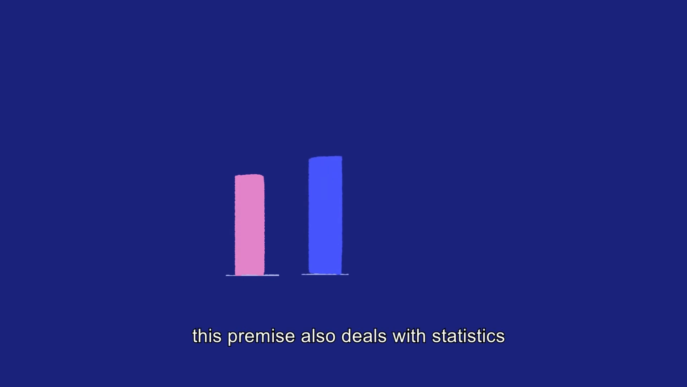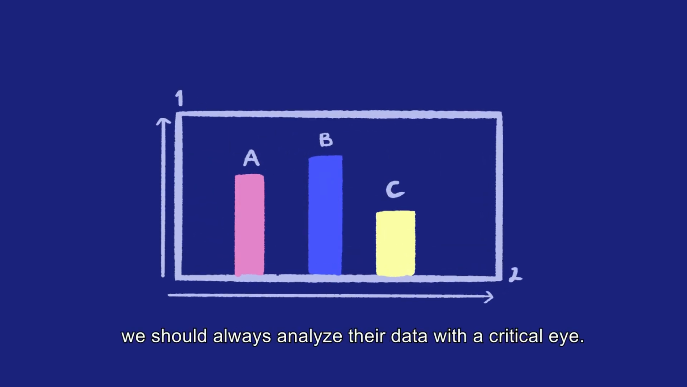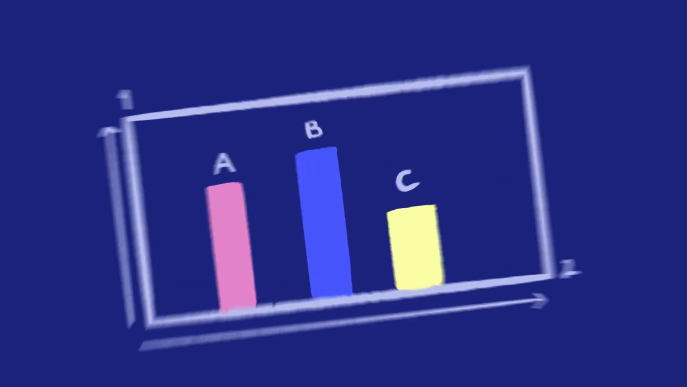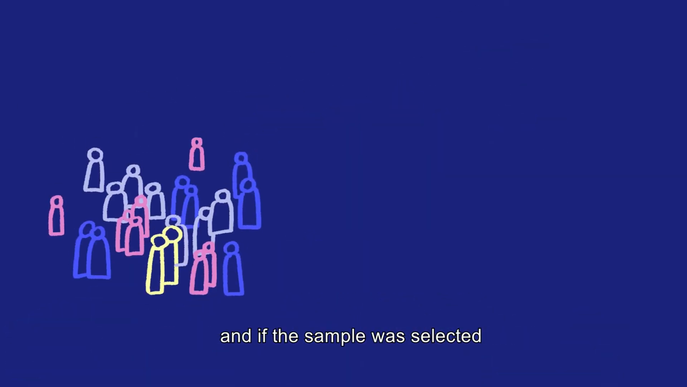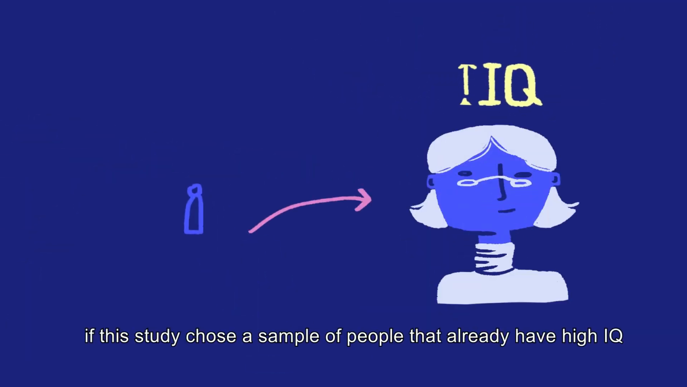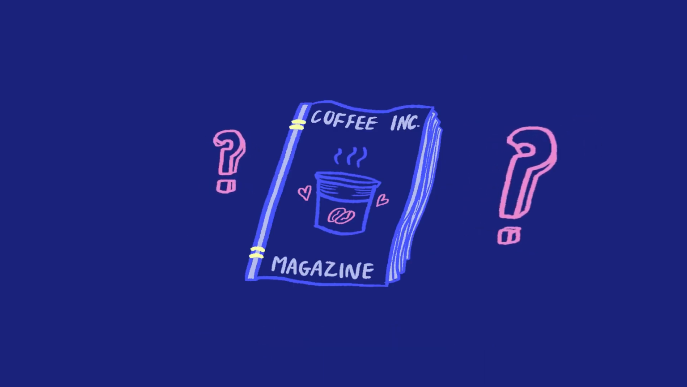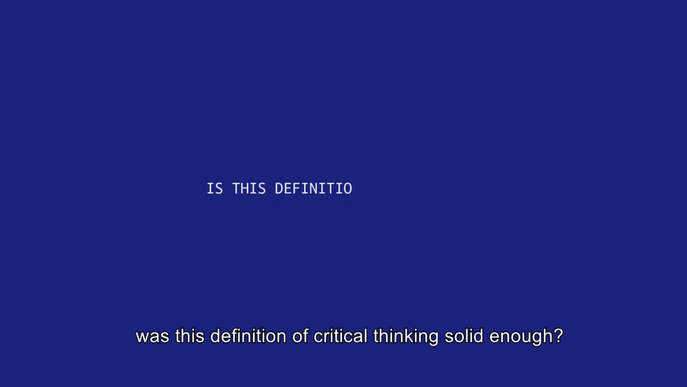Furthermore, this premise also deals with statistics, and when it comes to statistics, we should always analyze their data with a critical eye. We should ask if the sample is large enough and if the sample was selected in order to influence the data and produce desired results. For example, if this study shows a sample of people that already have high IQ, the study's results are very doubtful.